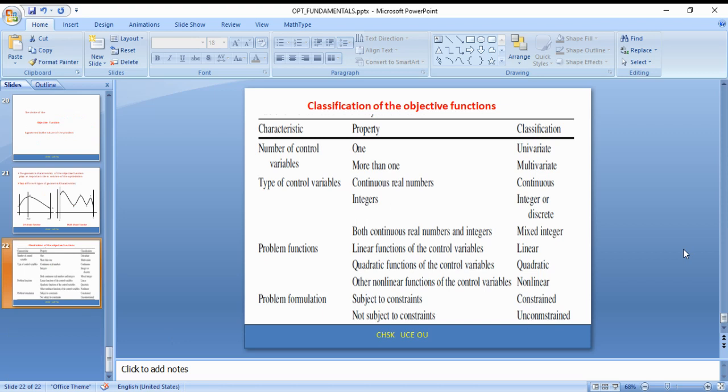And in this video, I will be stopping here the fundamental aspects of optimization, up to these objective functions. In the next video, we will be continuing with the further extension of this optimization. And thank you to all.